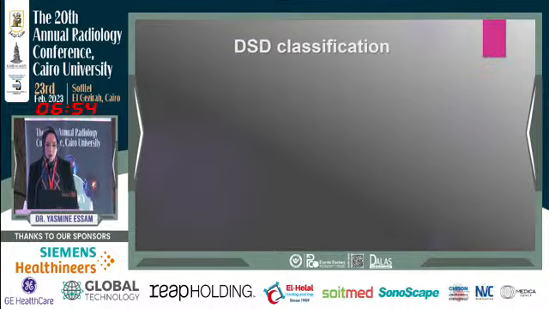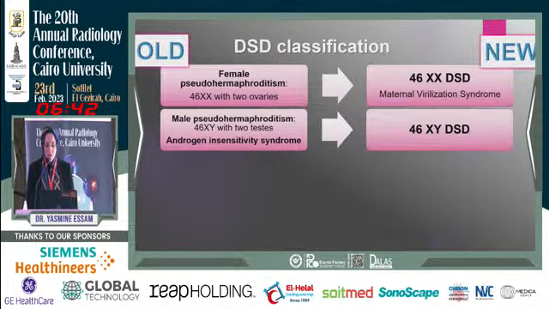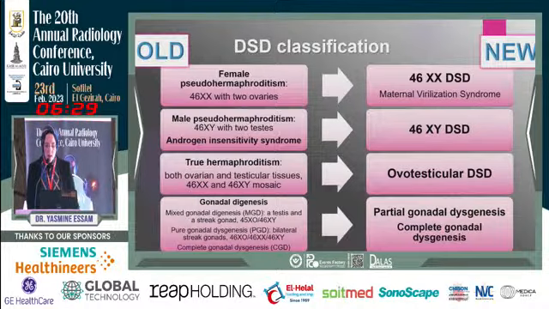DSD classification has an old classification and a new one. The old classification, female pseudohermaphroditism, is now called 46,XX DSD, maternal virilization syndrome. Male pseudohermaphroditism is now called 46,XY DSD. True hermaphroditism, with the patient having both ovarian and testicular tissue, is now called ovotesticular DSD. And gonadal dysgenesis, which was classified as mixed gonadal dysgenesis, is now called partial gonadal dysgenesis. Pure gonadal dysgenesis and complete gonadal dysgenesis are now classified as complete gonadal dysgenesis.